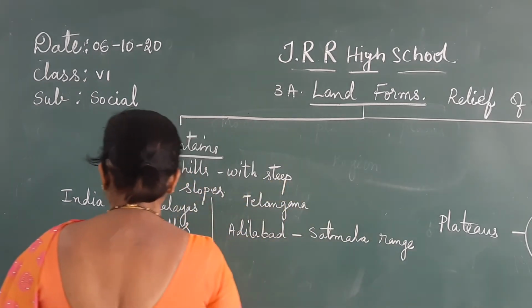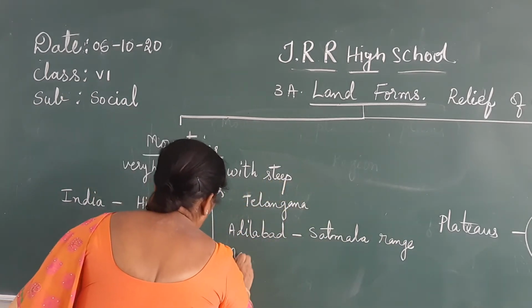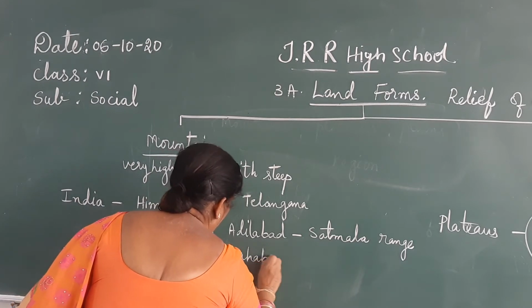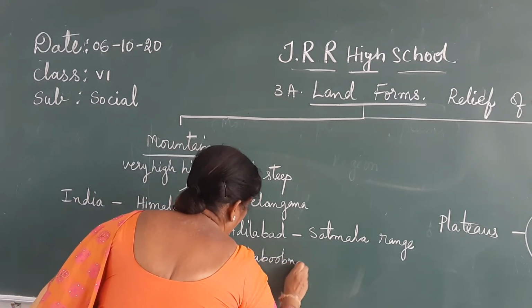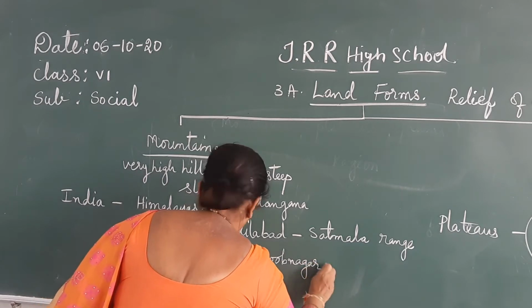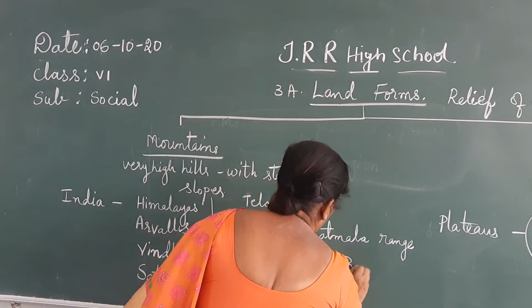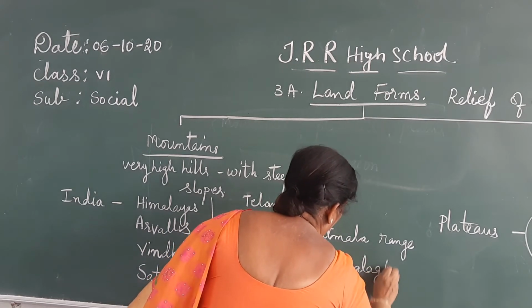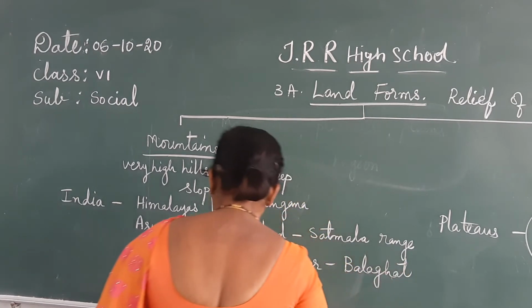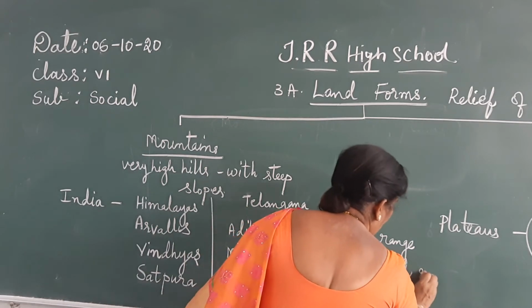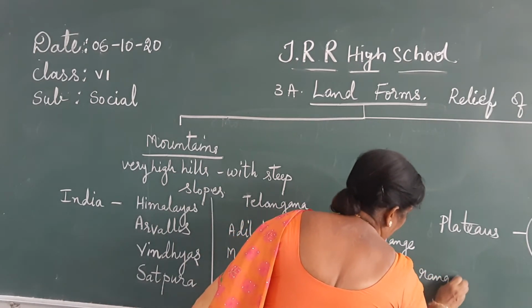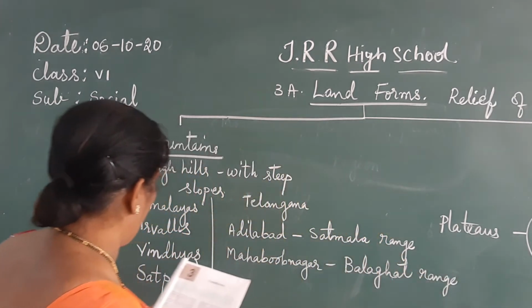Then in Mahbubnagar, we have Balaghat Hills, otherwise Balaghat Range. Range is also nothing but hills only.